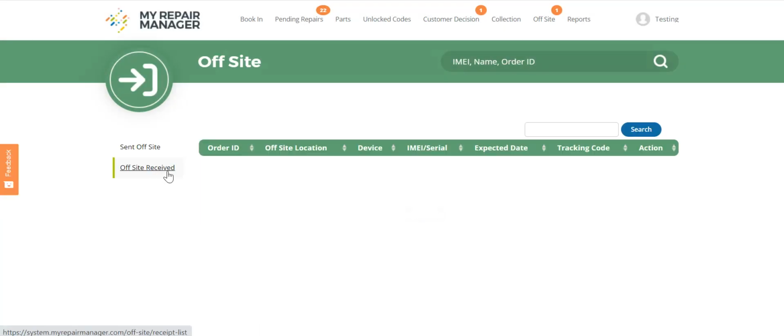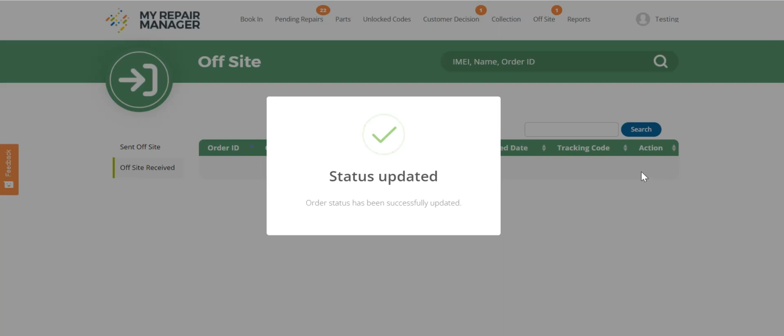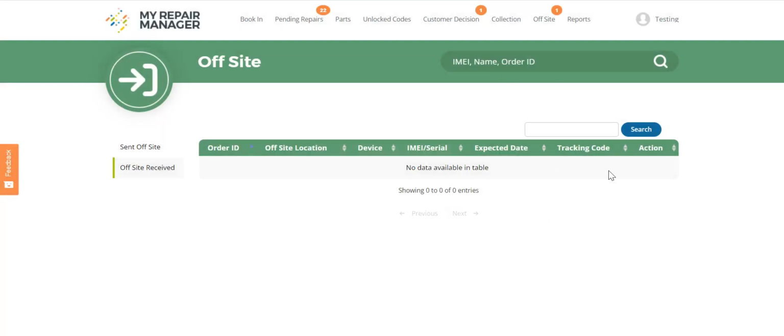You can then go on to this section where we can see if the offsite has been received and we can mark the repair as complete or the status as complete.